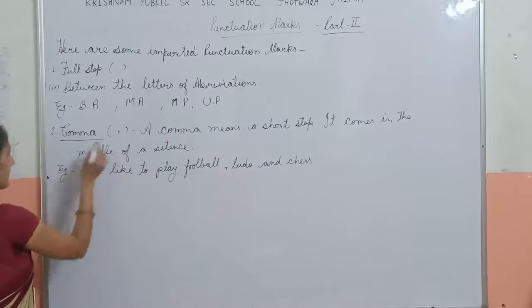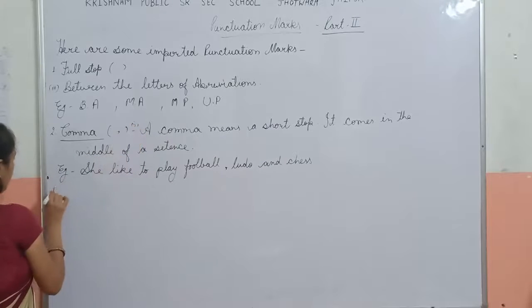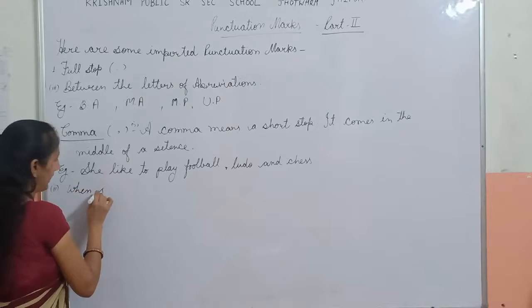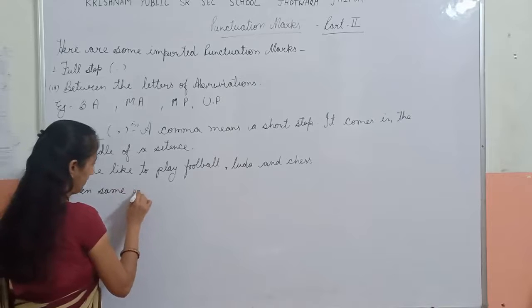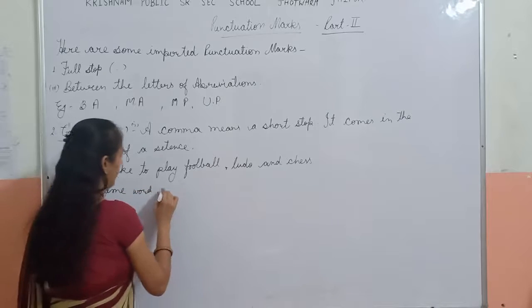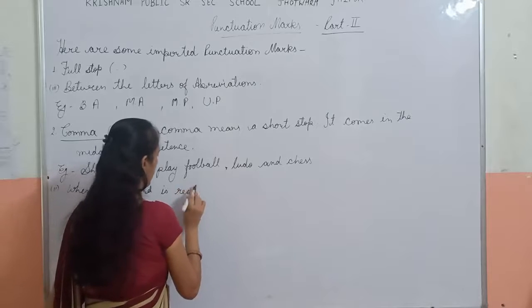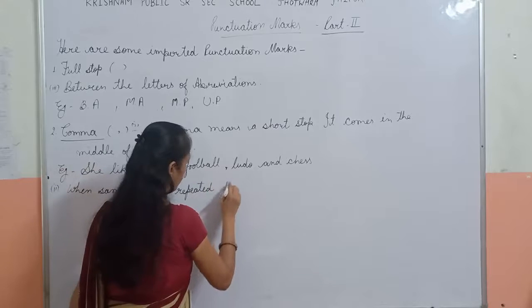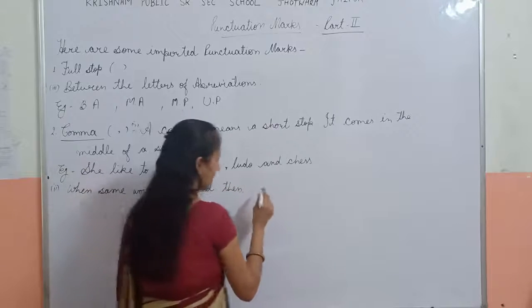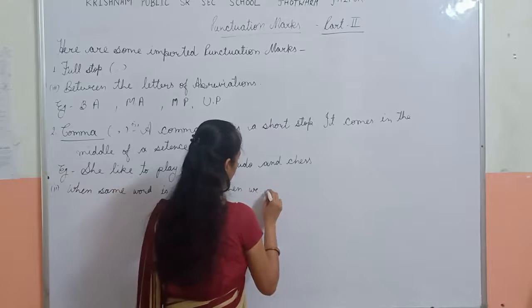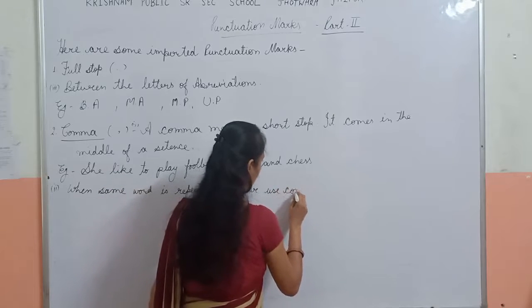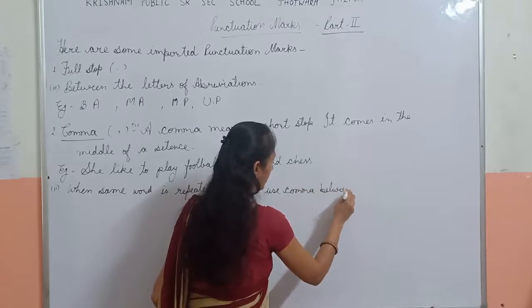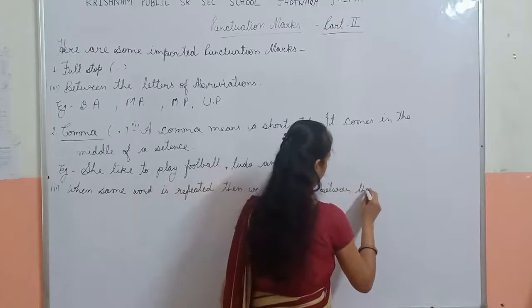Now, second rule of comma: when the same word is repeated, then we use comma between them.